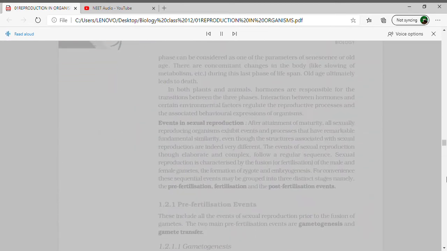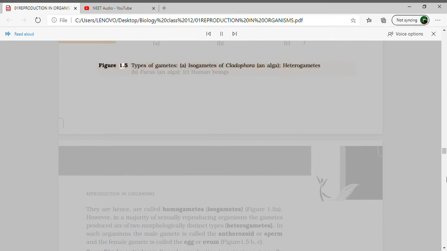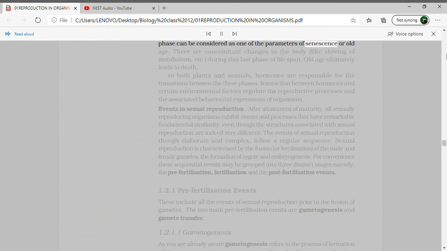Figure 1.5 Types of gametes. A. Isogametes of Cladophora, an alga; heterogametes. B. Fucus, an alga. C. Human beings. Phase can be considered as one of the parameters of senescence, or old age. There are concomitant changes in the body, like slowing of metabolism, etc. During this last phase of lifespan, old age ultimately leads to death.